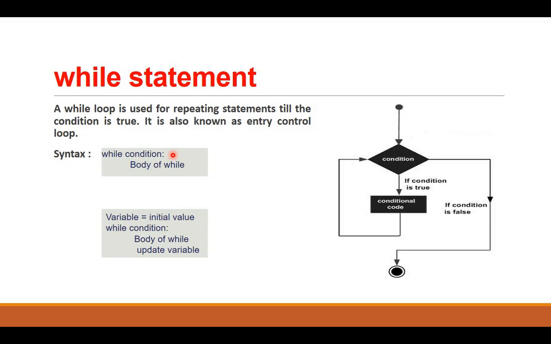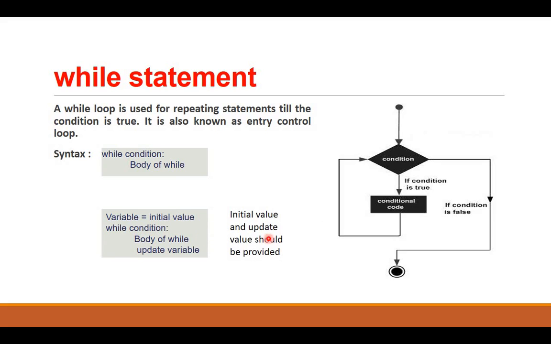Though the syntax shown here is while condition, body of while, and till the condition is true, it will keep on repeating. But to make this condition true at the time of entry, we need some initial value, and to continue the loop, we need some update value also. So the actual way it is used is this one.